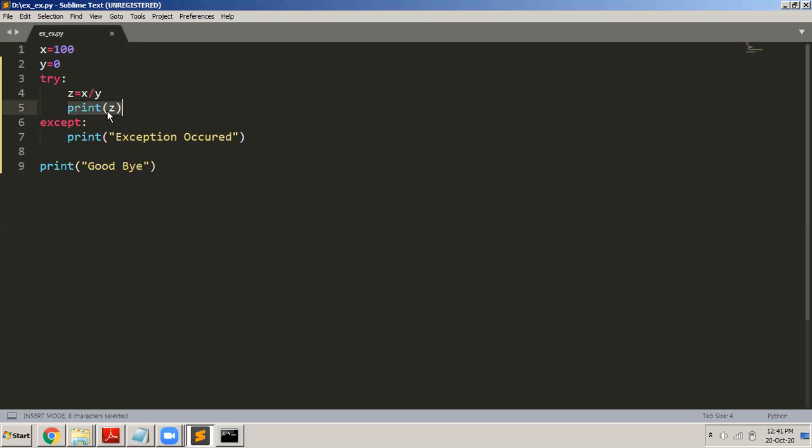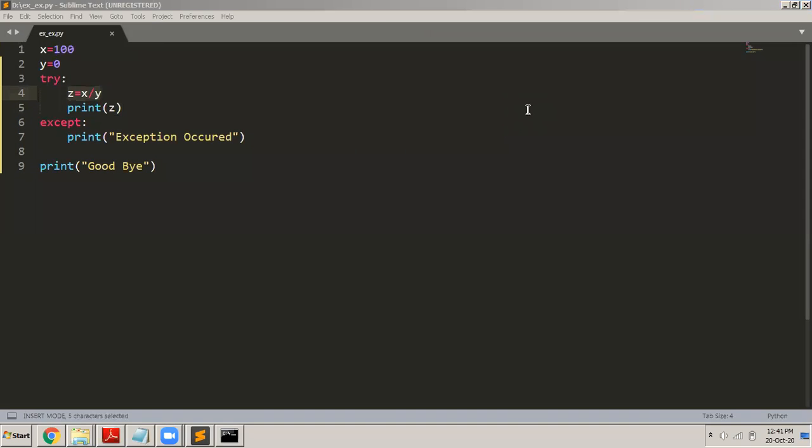So this print z will not get executed. Immediately it will stop here. There is an error here, so it stops there and then jumps to the except block. I hope this is clear. Now with this, you might have one question in your mind.